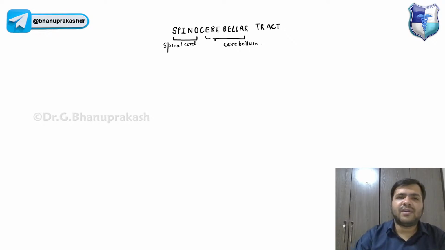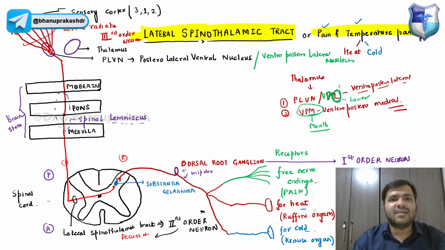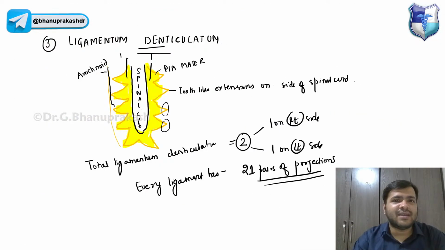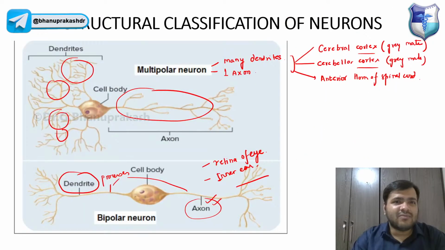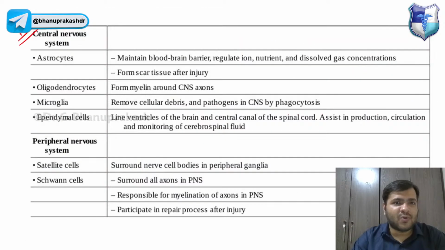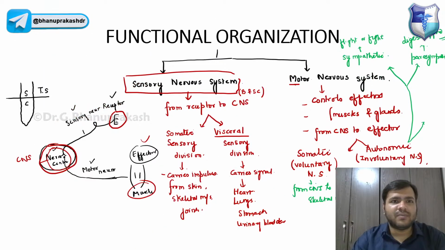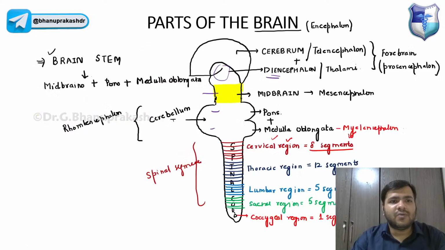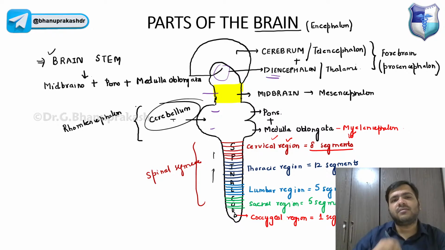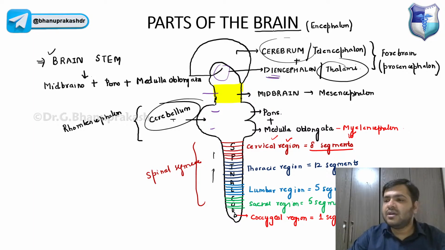Before starting with this, let us look at the diagram of the brain that we discussed yesterday. I just wanted to teach you from where we are going to where. So you already know we are starting from the spinal cord and going to the cerebellum part. This time we are not going to any thalamus, we are not going to any cerebrum. We are just going to discuss this.